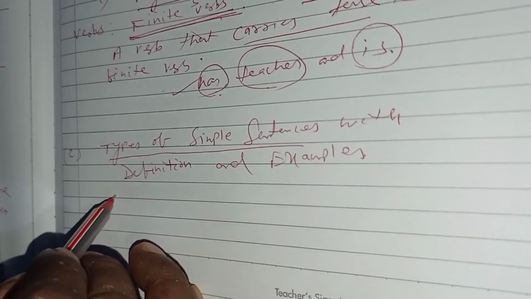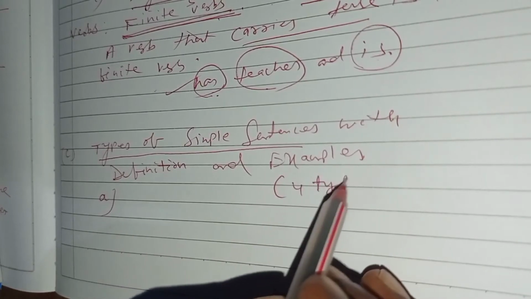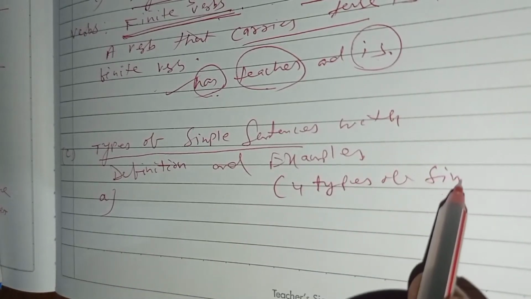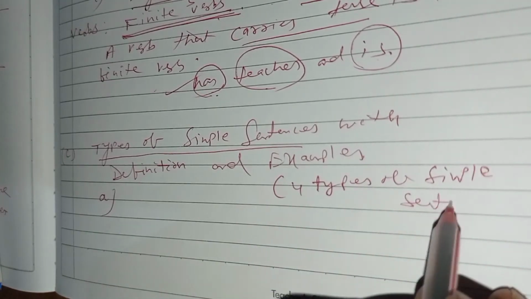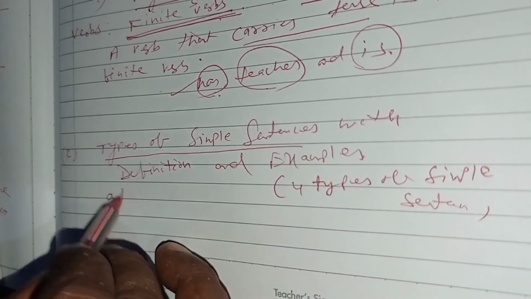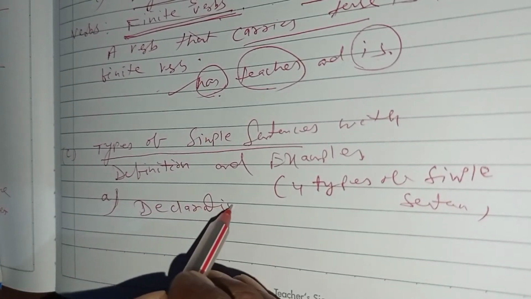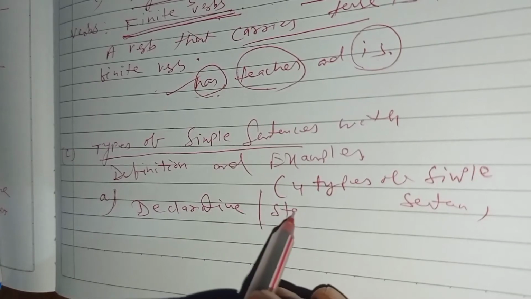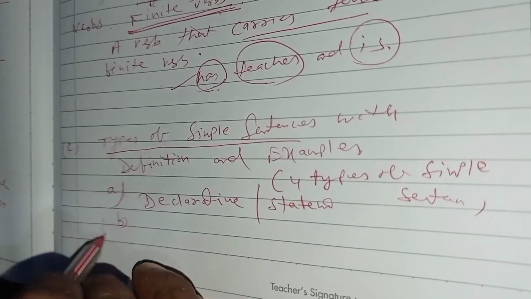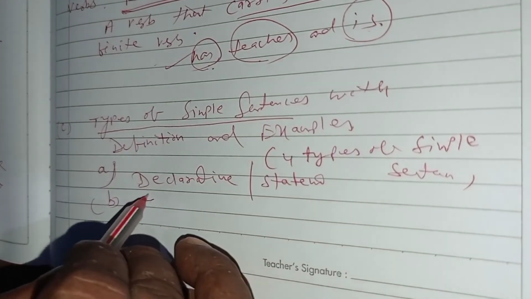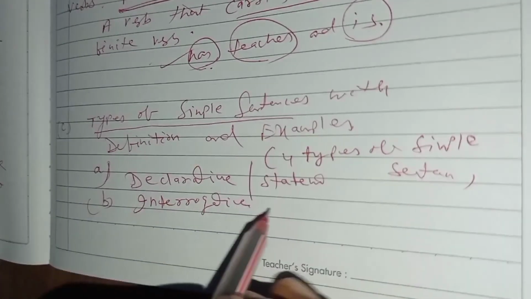But in English there are four types of simple sentences. Okay, number one, declarative sentences, or you can say statements. Number B, interrogative sentences.